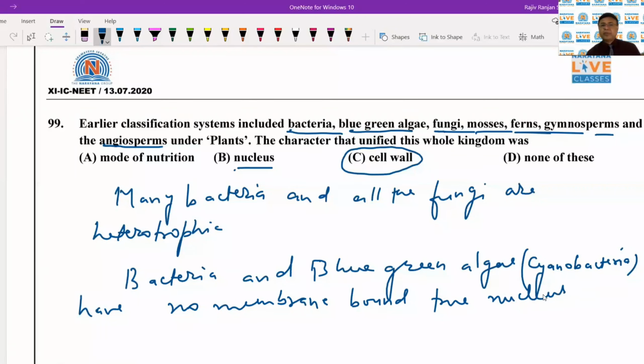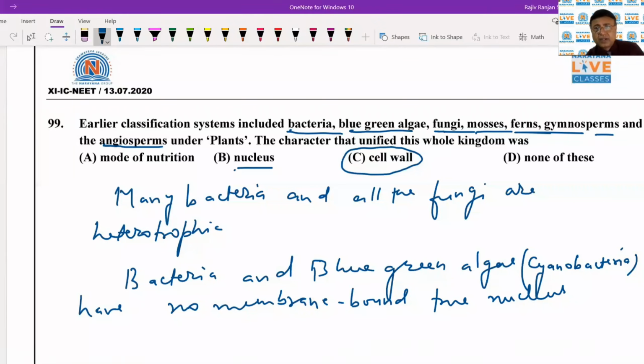nucleus. They don't have the membrane-bound true nucleus, and this is why they are prokaryotes. They have got the single naked, usually circular ring of DNA. So nucleus can also not be a criterion for the inclusion into kingdom Plantae.